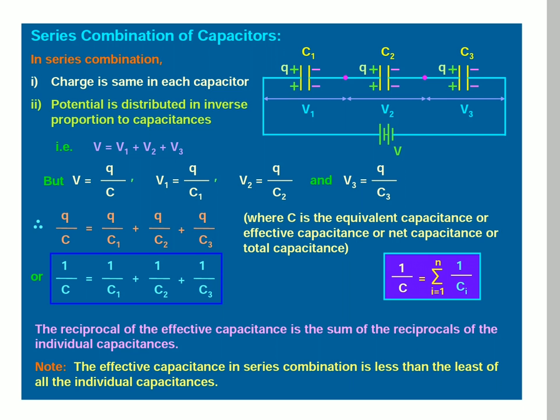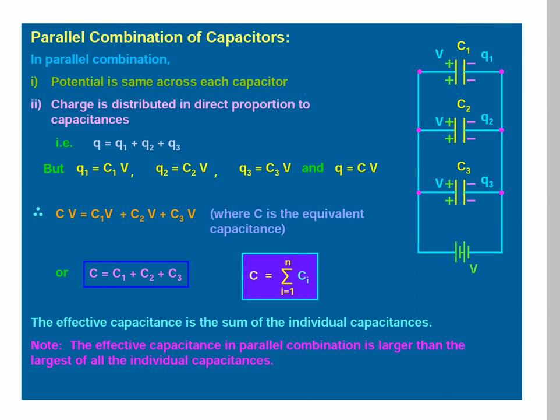For n number of capacitors, we get 1 by C is equal to summation i is equal to 1 to n of 1 divided by Ci. The reciprocal of the effective capacitance is the sum of the reciprocals of the individual capacitances. The effective capacitance in series combination is less than the least of all the individual capacitances.